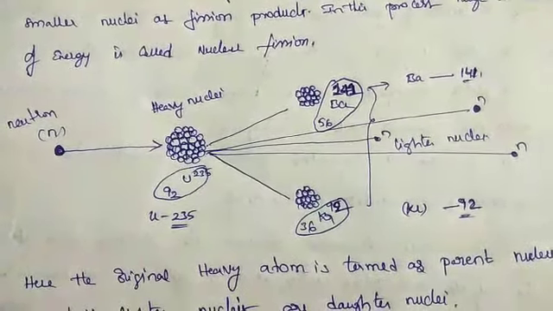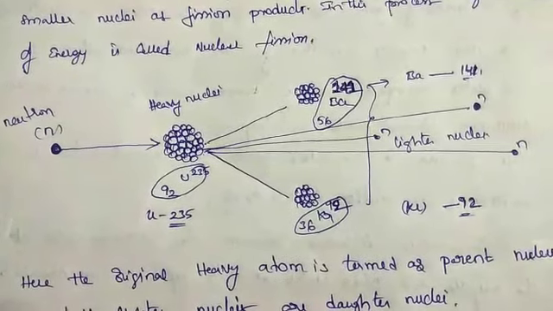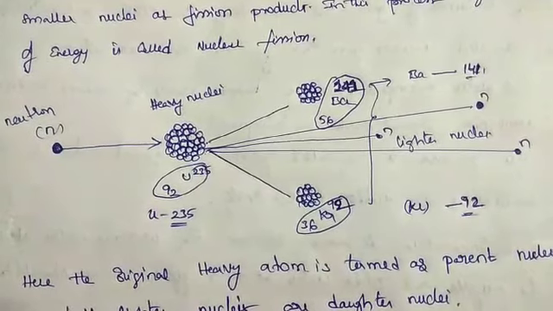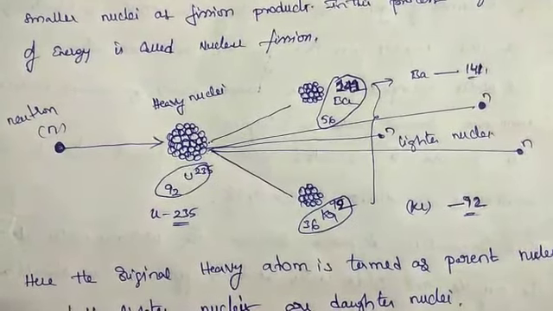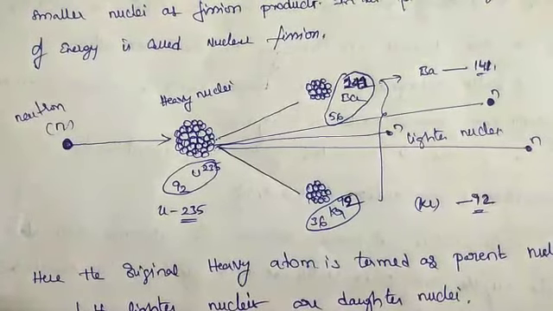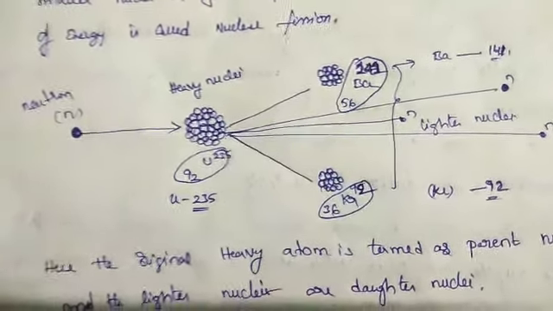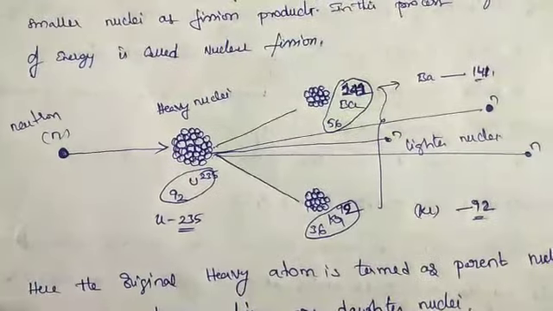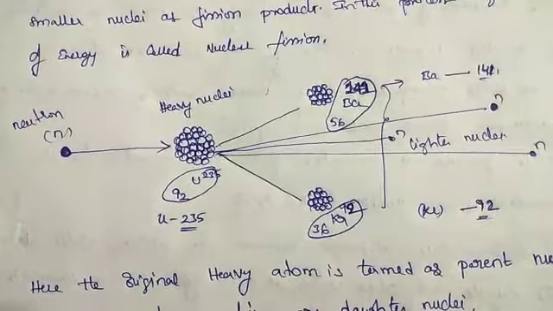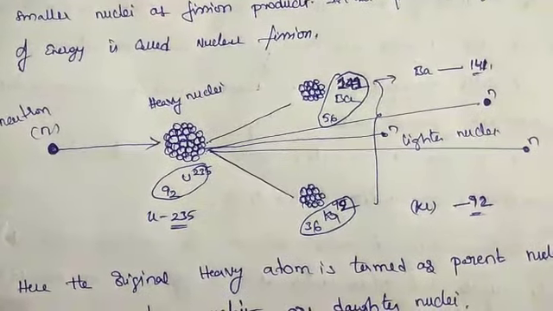Hence, the waste is disposed of in the deep sea. This waste causes damage to aquatic animals. So a lot of energy is released from uranium. I think all of you understand.